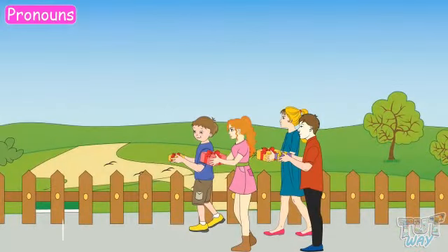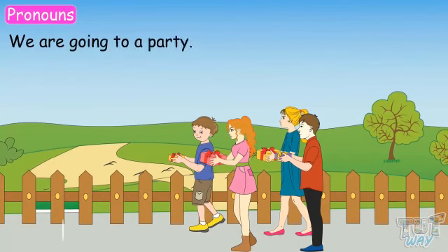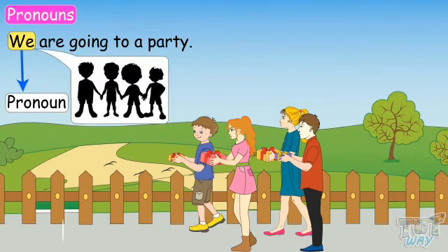Next, we are going to a party. Is this sentence correct? The pronoun used here is we, and we is used for plural, and we are talking about more than one person. So the sentence is correct. So understood, kids? Okay, so we learned so many examples.